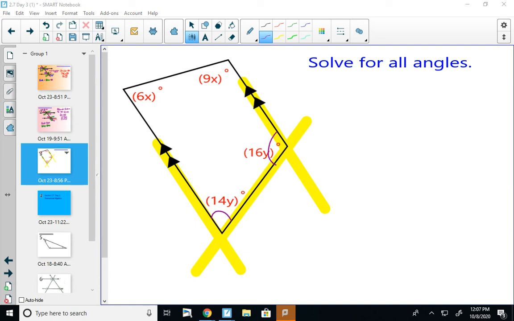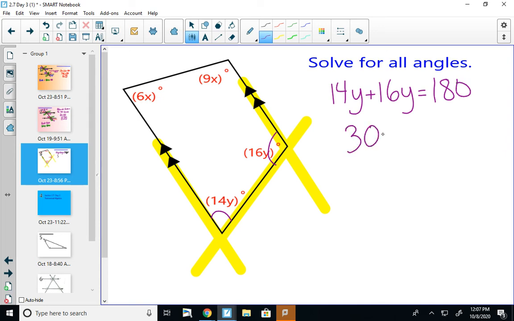So my equation to find y would be 14y plus 16y equals 180. 14 plus 16 would be 30. 30y equals 180. And 180 divided by 30 would be 6. So y would be 6.